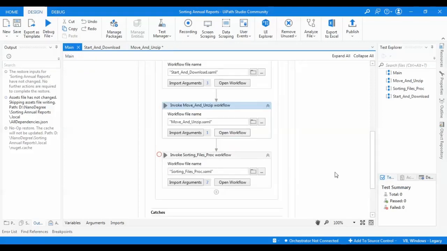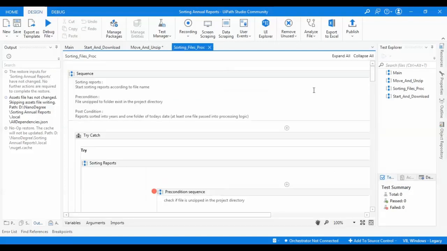The last example file is for sorting the files, the logic. The precondition here is that the unzipped folder exists in the project directory. The postcondition is that the report is sorted into years and one folder of today's date. At least one file passed the logic, so I have the postcondition achieved.